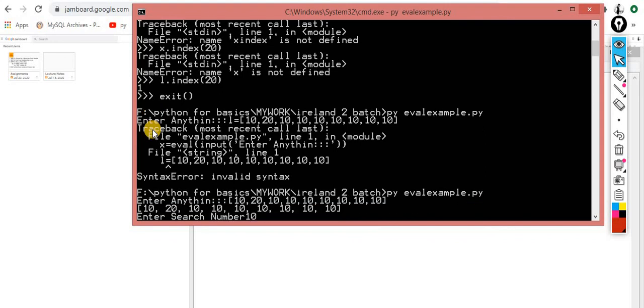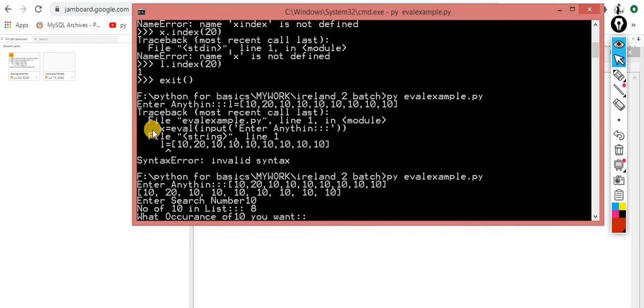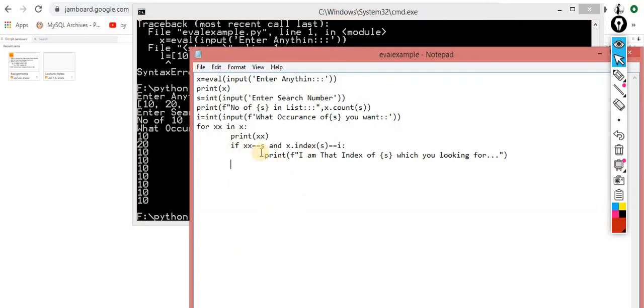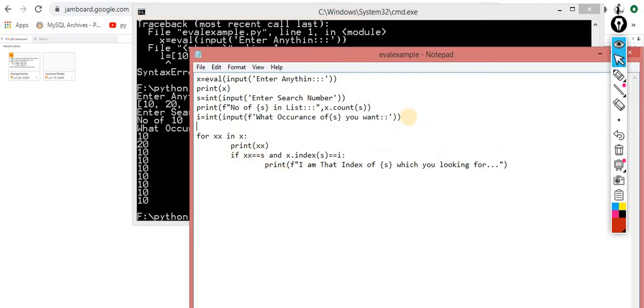Okay, the searching item 10. Number of 10 in the list is 8. At what occurrence do you want? 10 20 0 1 2. So one second, third. So this comes third element. Okay, so this logic will not work. Let me make another way.